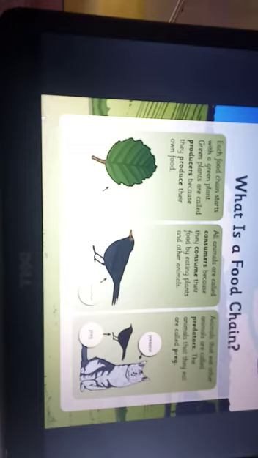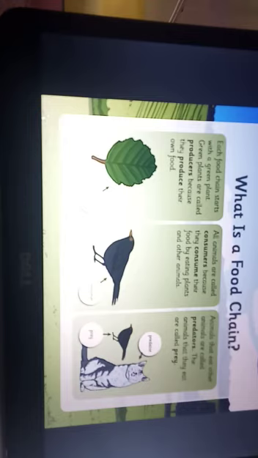Green plants are called producers because they produce food. How do they produce food? That you have already learned in lower levels. That is by the process of photosynthesis, taking carbon dioxide and water and turning it into glucose in the presence of light and chlorophyll. So the basic producers are the plants only. So all the food chains start from plants.